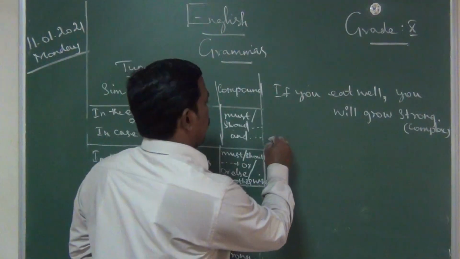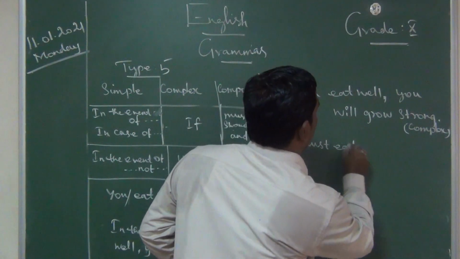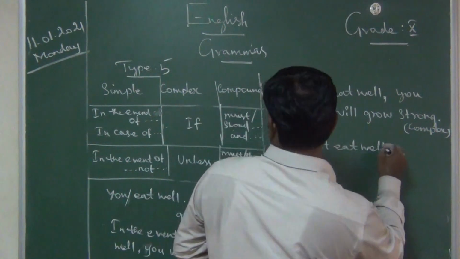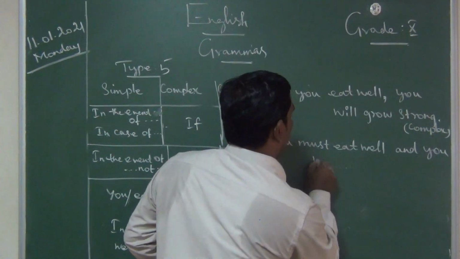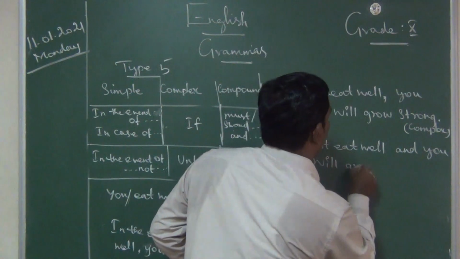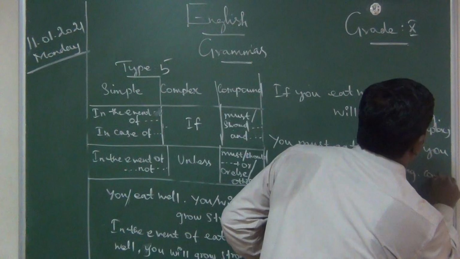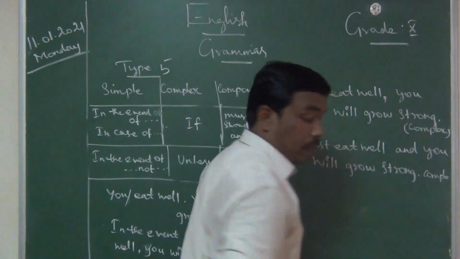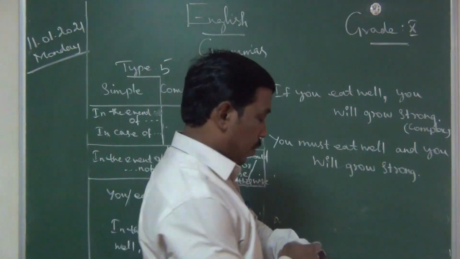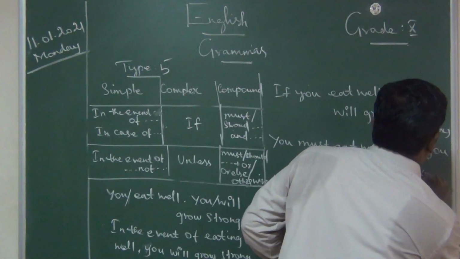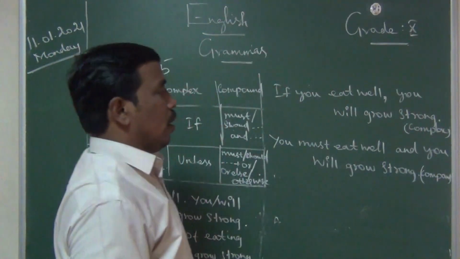You must eat well and you will grow strong. This is the third one, compound sentence.